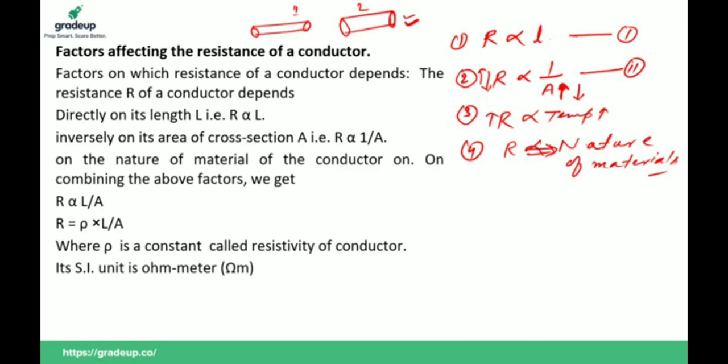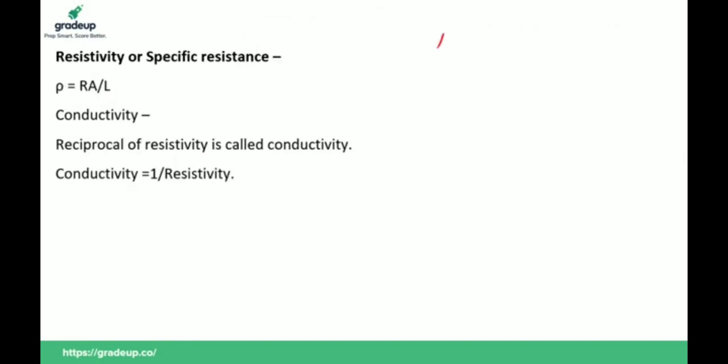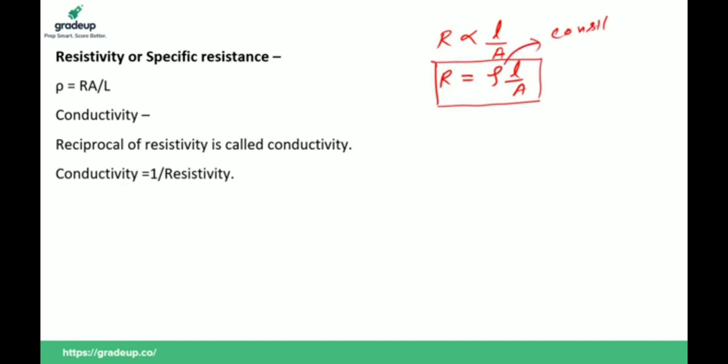Suppose this is equation 1 and this is equation 2. If we combine these two equations, we get R directly proportional to L upon A. If we remove the sign of proportion, then we have to apply a constant. So R is equal to rho L upon A, where rho is a constant. This is called rho, called resistivity of the material of the wire.